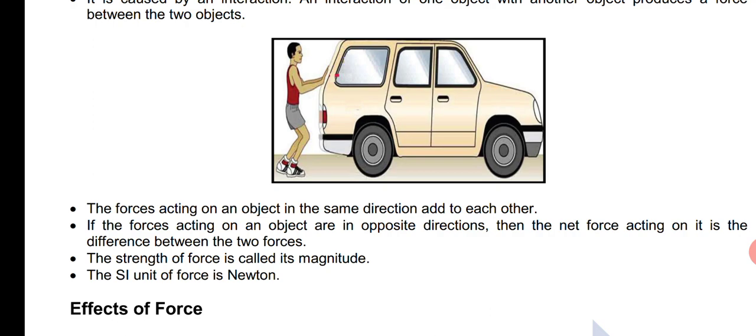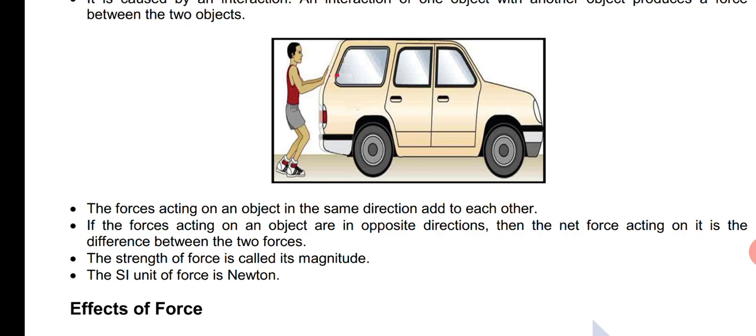Okay, one is the CGS system, second one is MKS, and third one is FPS. What is CGS, what is MKS, what is FPS? CGS stands for centimeter, gram, and second. That is, distance is measured in centimeters, mass is measured in grams, and time is measured in seconds.